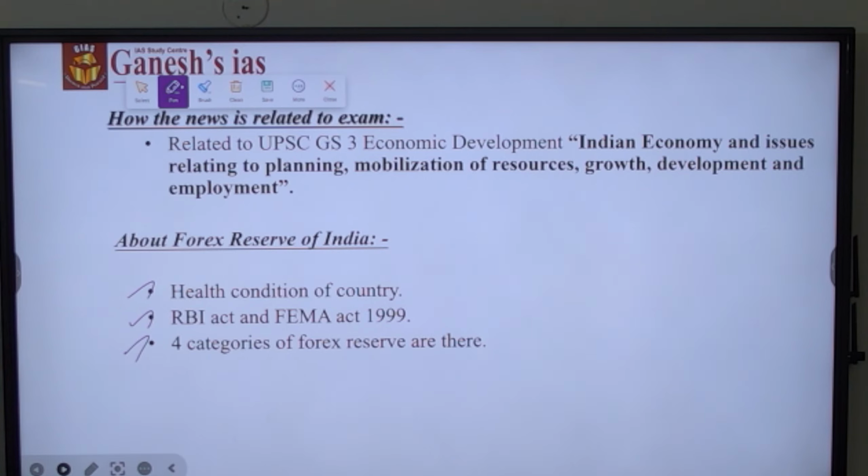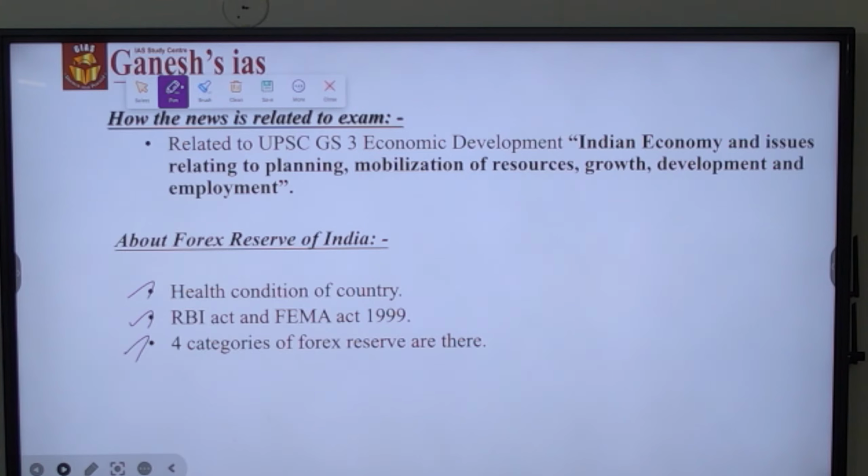First is the Forex assets. Second is the gold. Third is the SDR, that is called special drawing rights. And then fourth is the reserve tranche position of India.